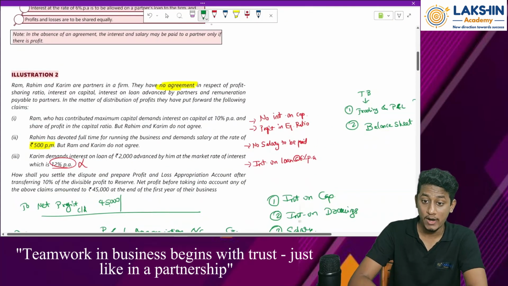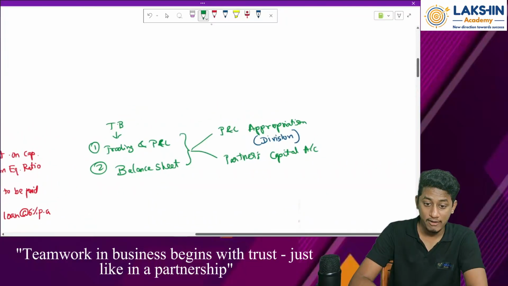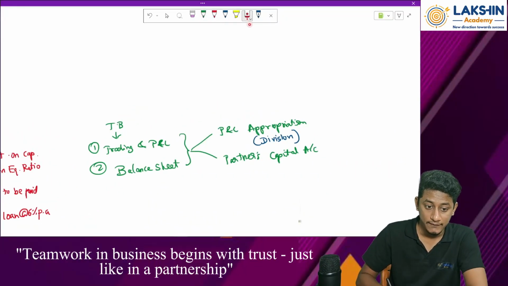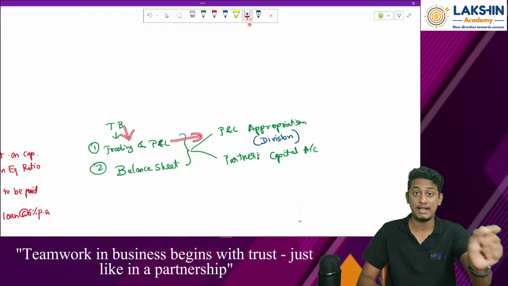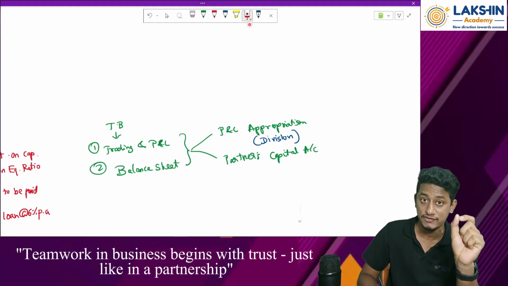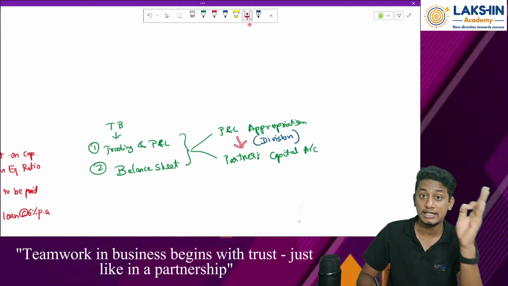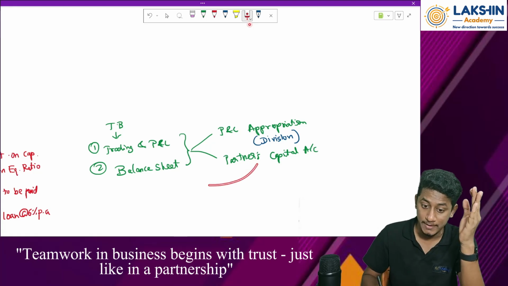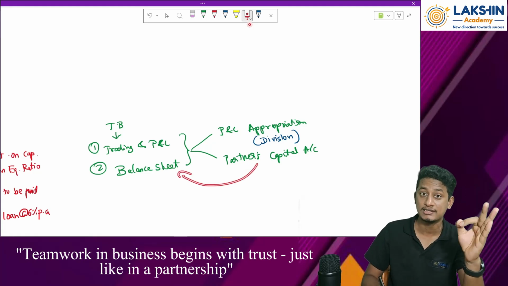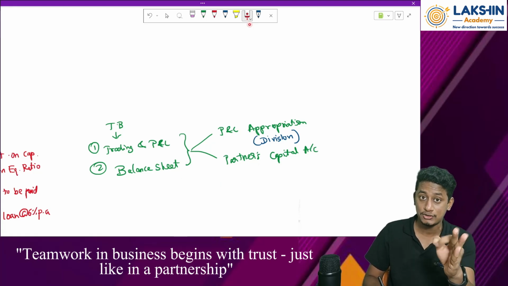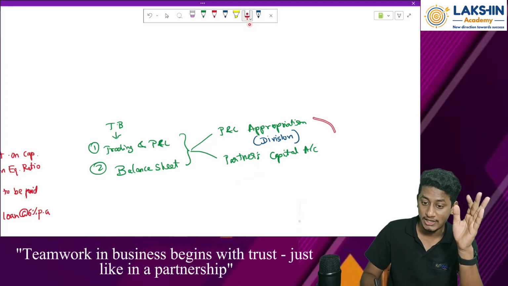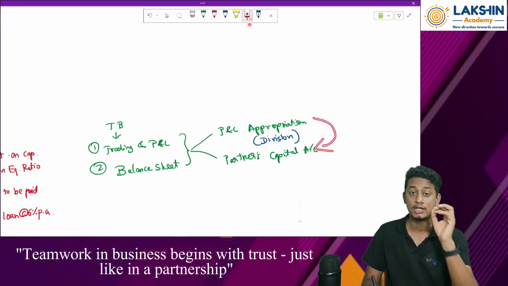Why is it taken to partners' capital account? Because remember the flow I have told you, right? From trial balance to trading account and P&L account, from there to P&L appropriation, and from P&L appropriation account, whatever appropriations we do will go to the partners' capital account, and then from the partners' capital account we will transfer the closing capital balances to the balance sheet. So from P&L appropriation I have to transfer whatever balance remains to the partners' capital account.